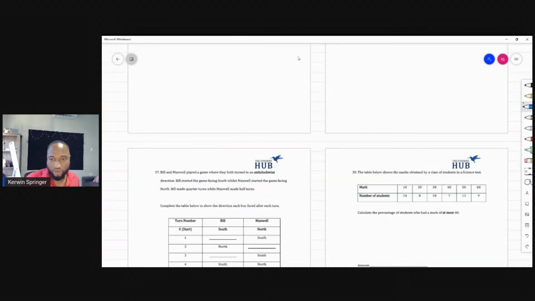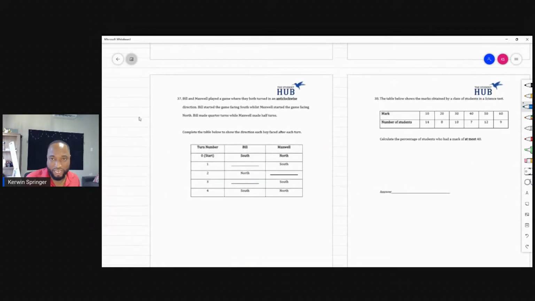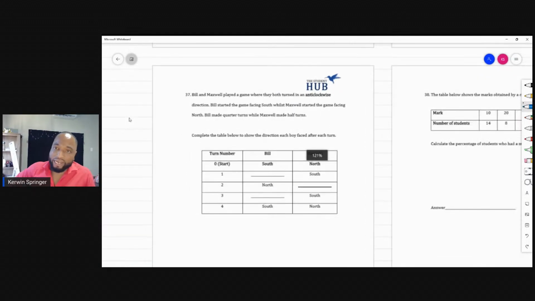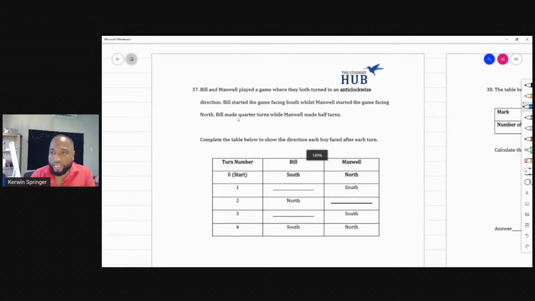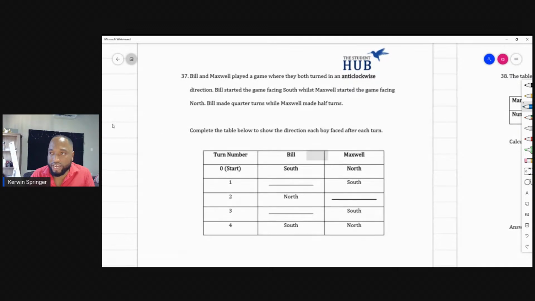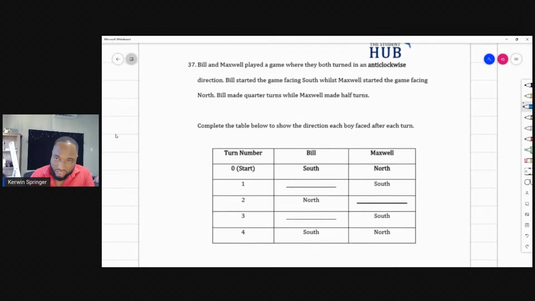Let's go. 37. We're coming down to the end. Bill and Maxwell play a game where they both turn in an anti-clockwise direction. Bill started the game facing south, whilst Maxwell started. They love these games. This is our next easy question.